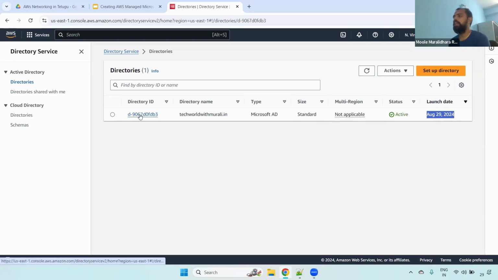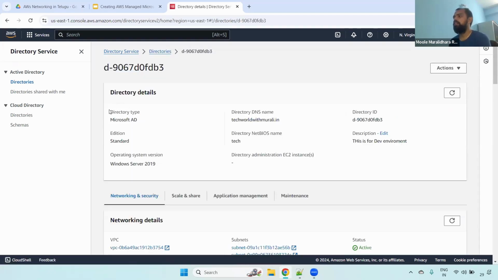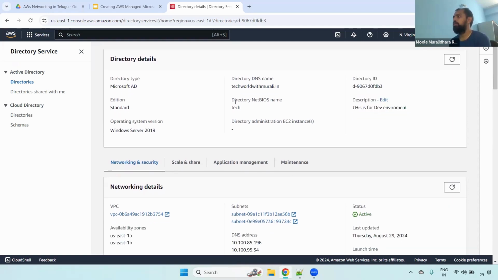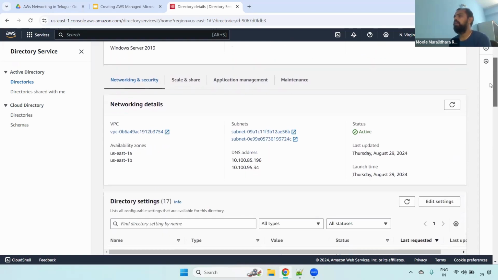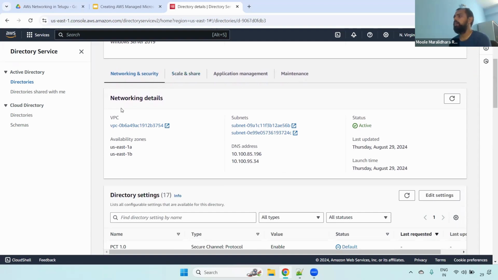Now you can click this and see all the information. This particular AD is Windows Server 2019. You can see the ID, the description we kept, everything, and also the NetBIOS name. Then coming to the networking part, you can see which VPC, what are the subnets, what are the availability zones we selected, 1A, 1B. And you can see it created the DNS addresses.